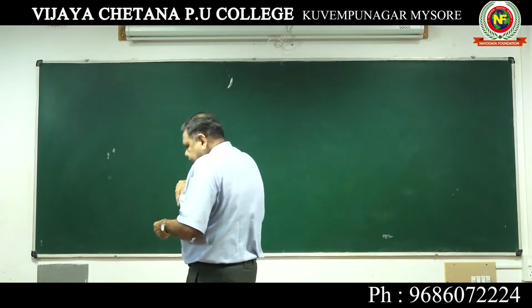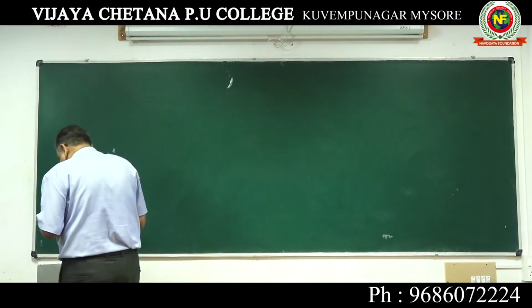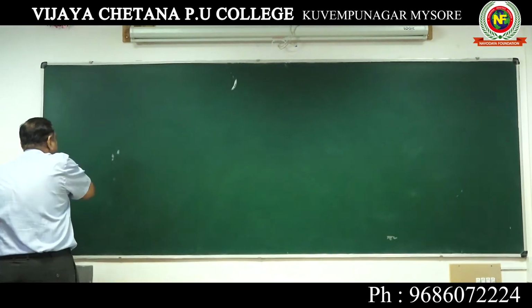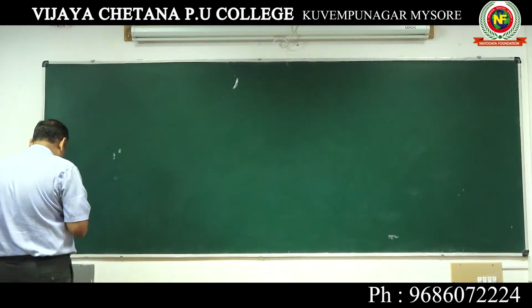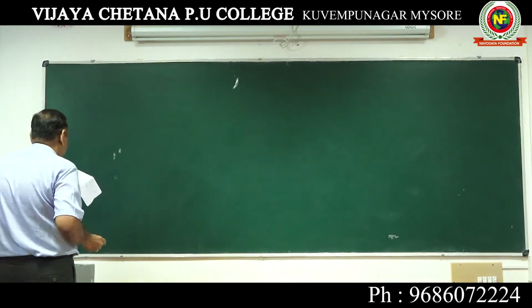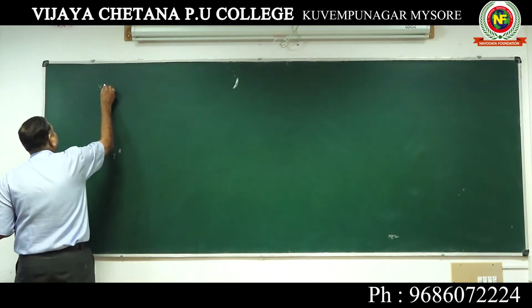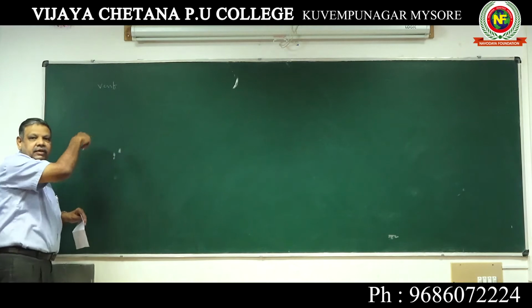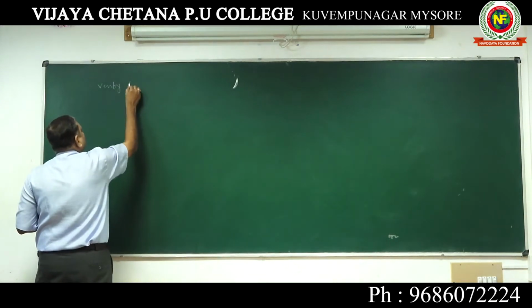Please take one problem. I think we did f of x equal to x square in the interval -2 to +2, something like that. One problem we did yesterday, x square plus 2. Now take down: verify Rolle's theorem.